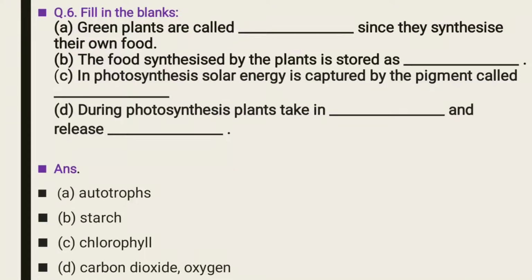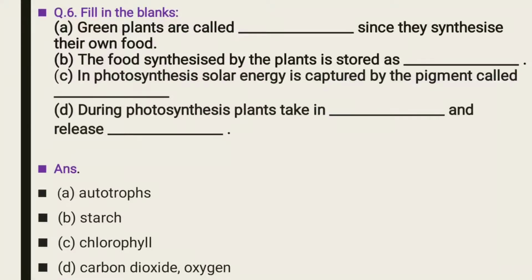Now question number 6. Question number 6 is fill in the blanks. First, green plants are called dash since they synthesize their own food. Again, photosynthesis. So green plants make their food by themselves. They do not depend on any other. It means they perform the process of photosynthesis and make their food. So we can say that green plants synthesize their own food.